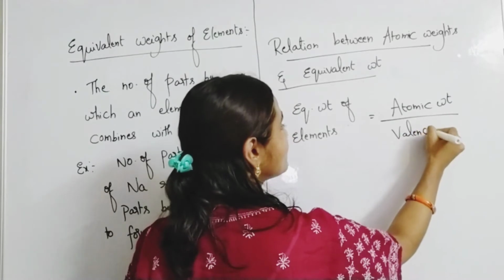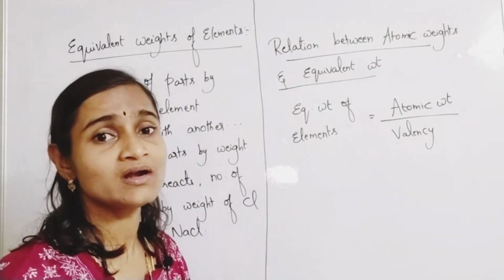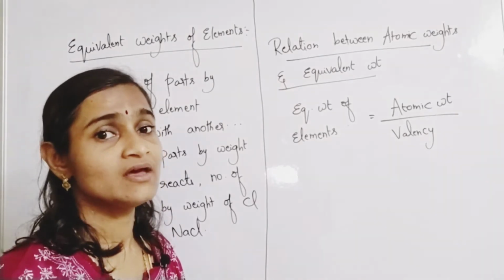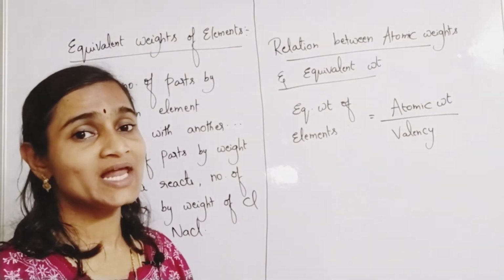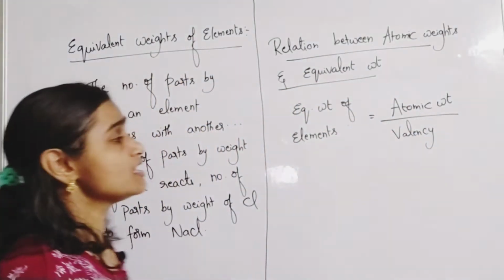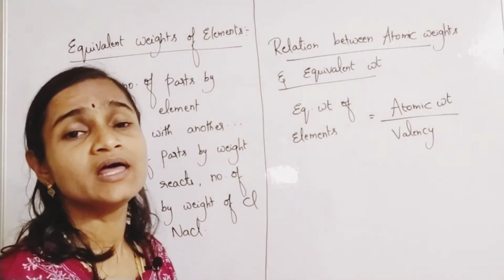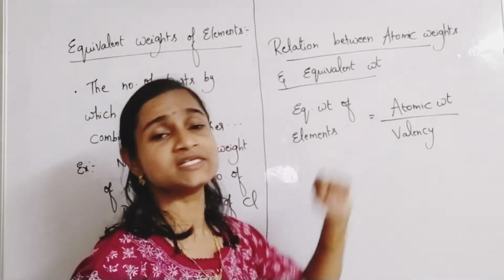We'll be learning with some examples so that you understand the concept. Suppose they ask you to find the equivalent weights of certain elements, you have to use this formula.